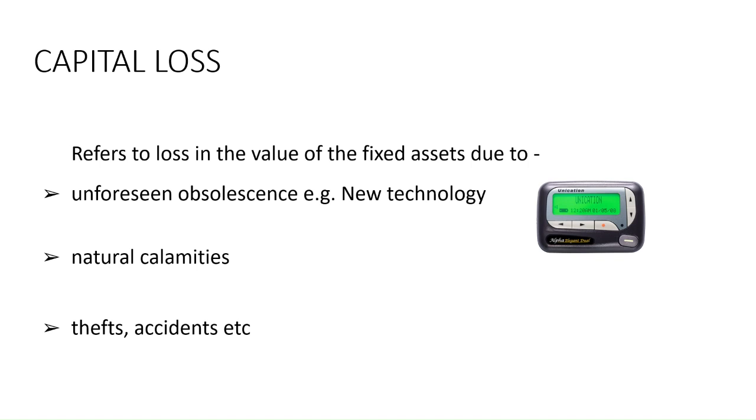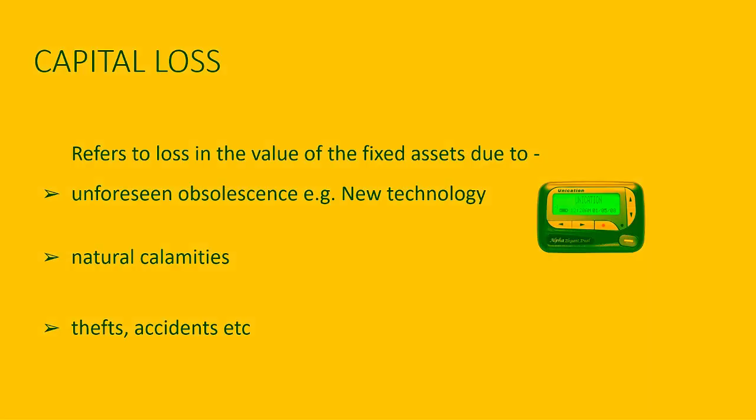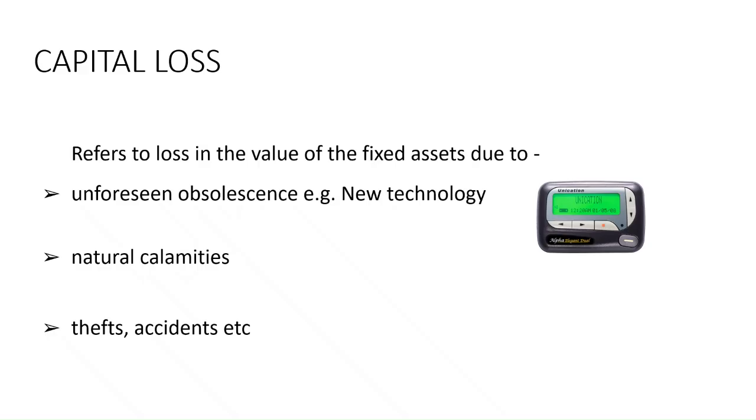Now suddenly this product pager, which was expected to be a cheaper one to send messages, which could be used by anyone, was replaced by a mobile phone, because all those services were available with the mobile phone. So very fast, unexpectedly, the product became obsolete. The product was no longer, and so the technology was no longer demanded in the economy, because the same thing was available with a mobile phone.